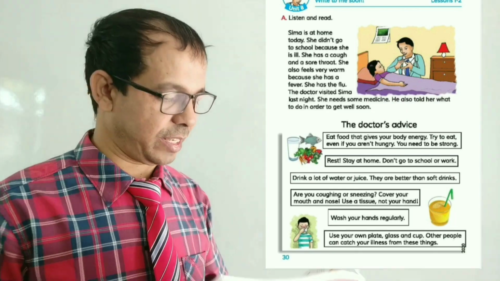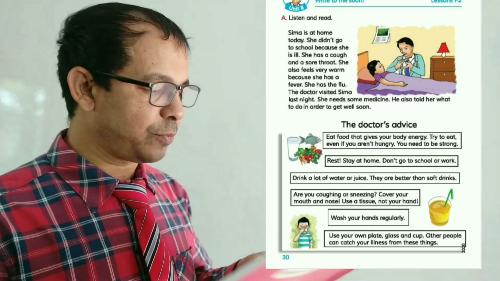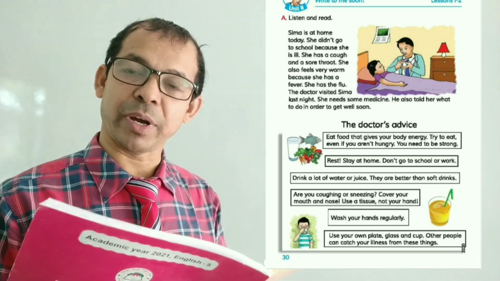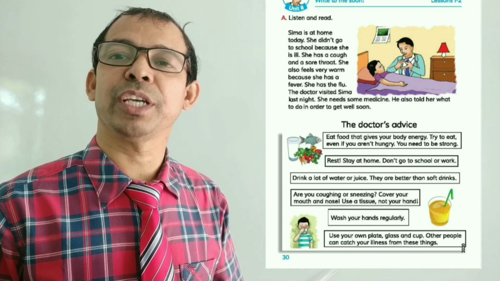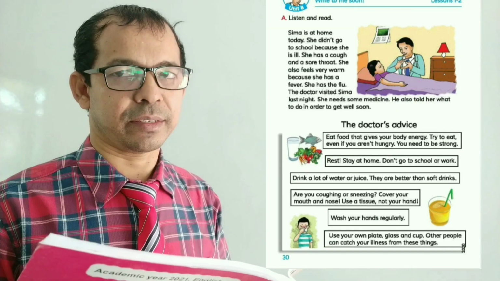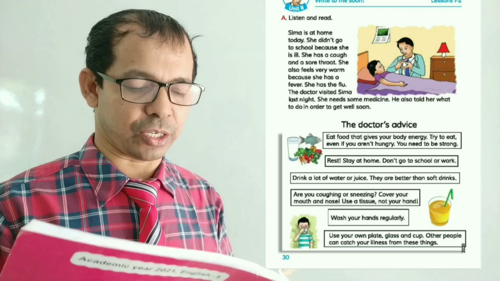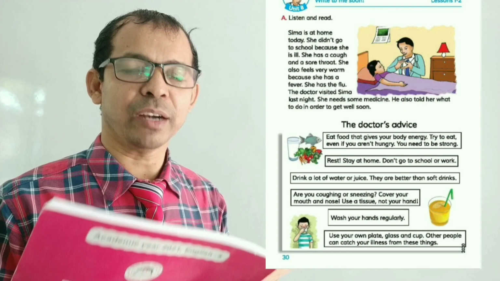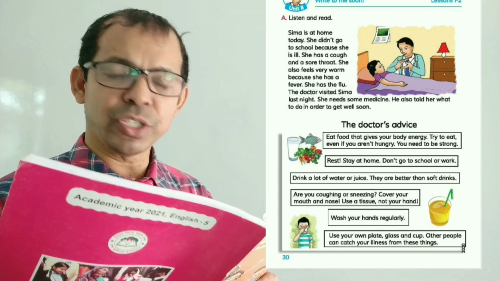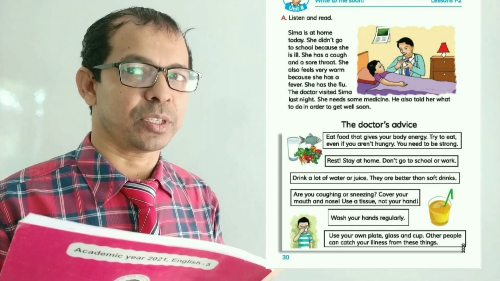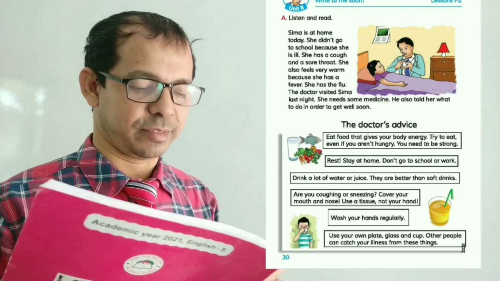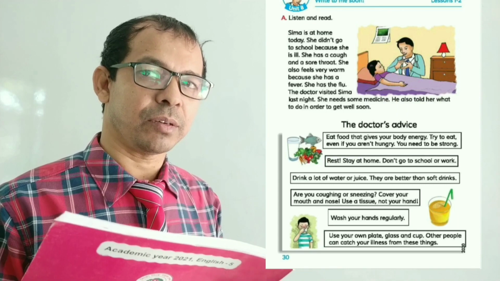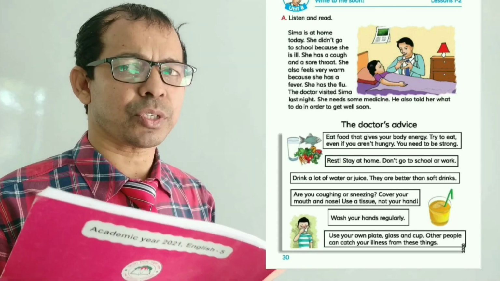Eat food that gives your body energy. Try to eat even if you aren't hungry. You need to be strong. Rest and stay at home. Don't go to school or work.